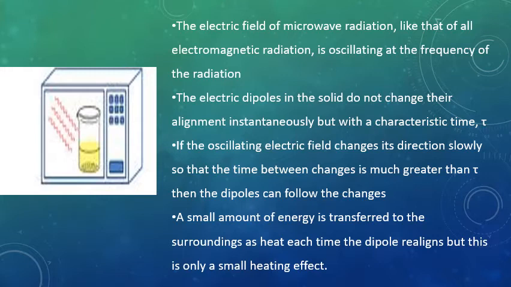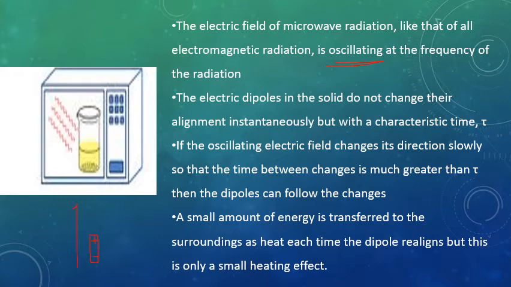Look, due to this oscillation, for example, dipole moments first align like this. This is a dipole, positive pole upside and negative pole downside. Then due to oscillation, the external electric field changes its direction.